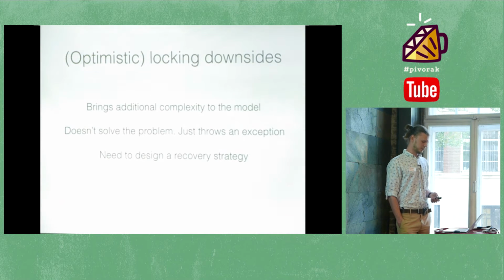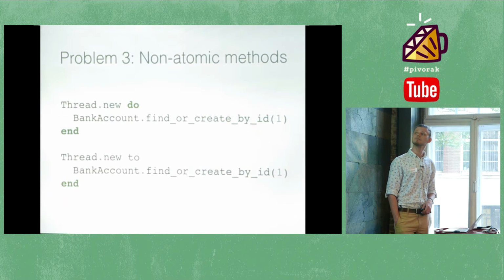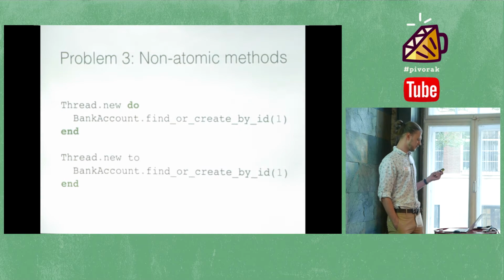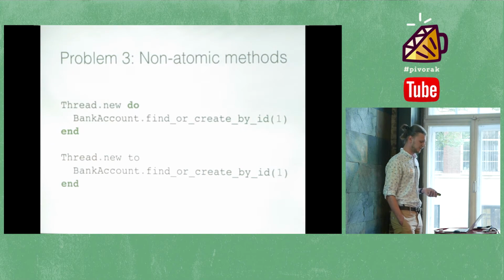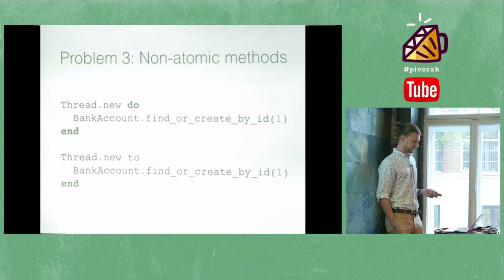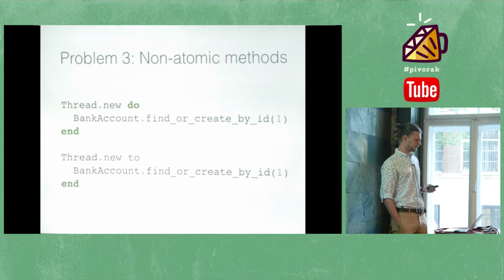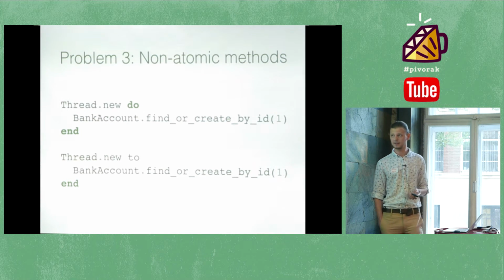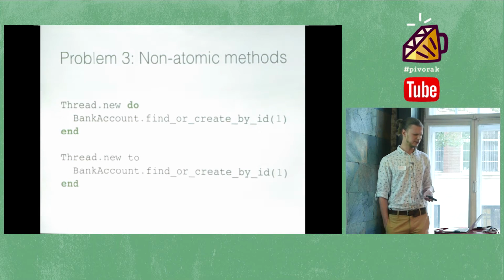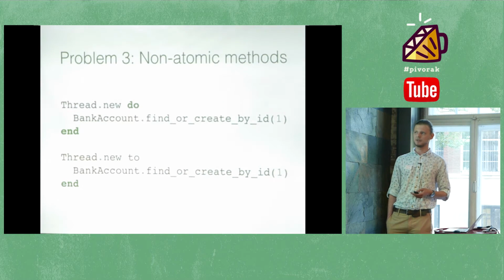There is a third problem with active record. It's called non-atomic methods. Right, so this is my favorite. The first one is find or create by ID, which will almost always fail in a concurrent environment. This happens because find or create by ID, or find or create in general, is not really an atomic method.